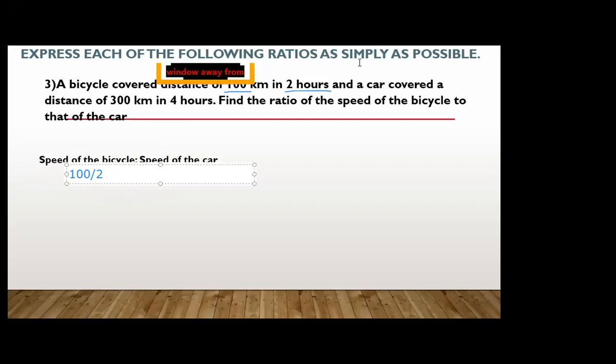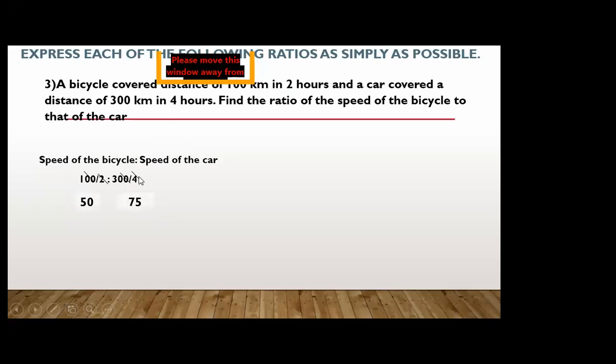In the same way, students, speed of the car will be 300 over 4. So here we get 300 over 4 and 100 over 2. Is it clear? Now, beta, by cancelling 2 and 100, we get 2 ones are 2 and 2 fifties are 100, right?